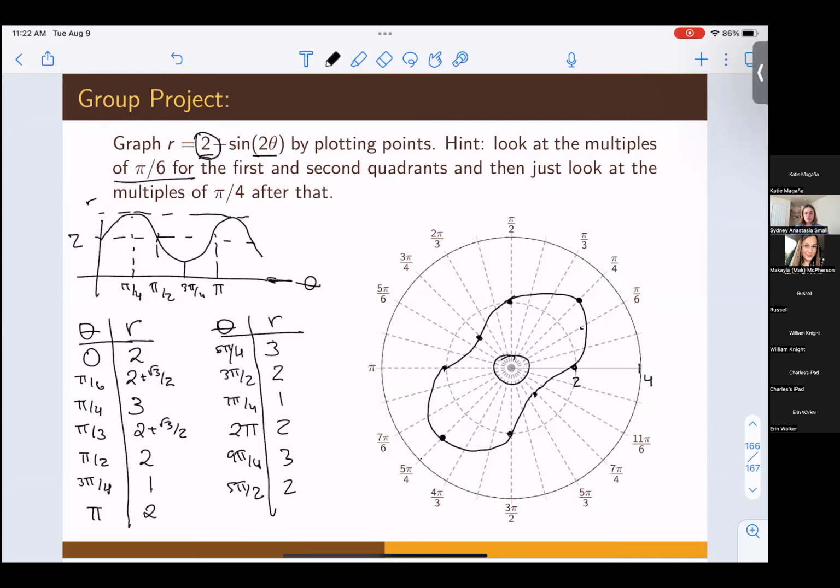Are there any questions on graphing these? Hopefully it is just a matter of plotting points in the correct order and drawing the dots in the correct order, making sure you're always moving around counterclockwise. If you're drawing clockwise, something's going wrong because the angles move around counterclockwise, so you should only always be drawing counterclockwise.